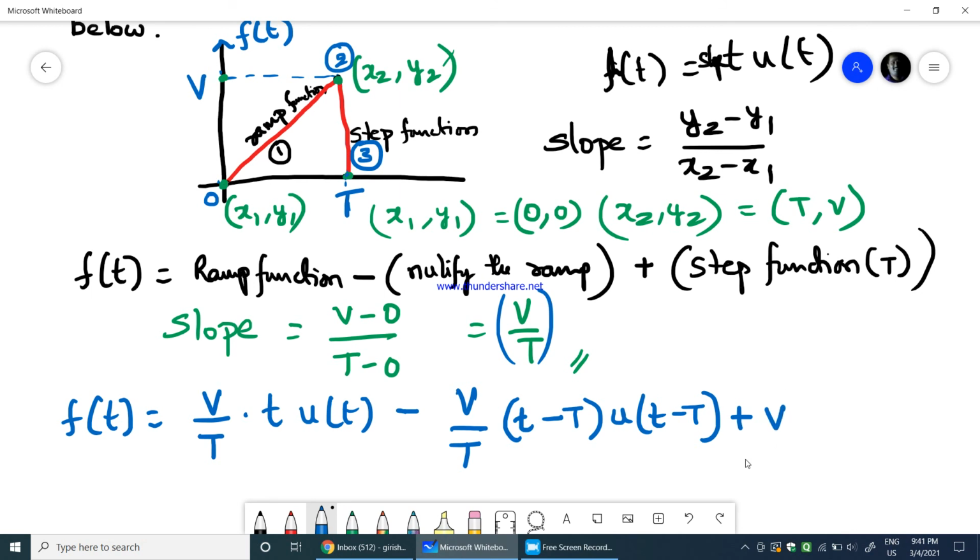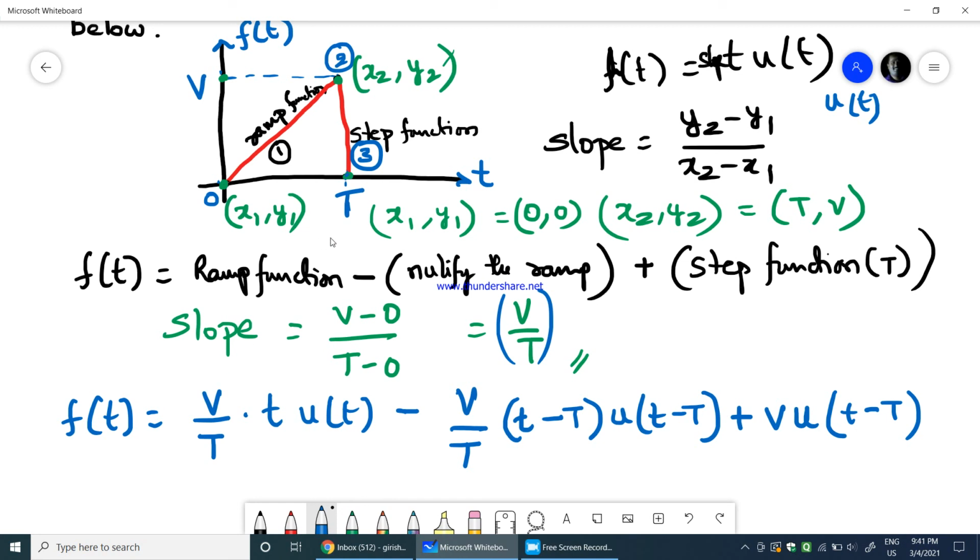Therefore plus v into the step function, which is always u of t, but here the time is with the time delay T. So I'll say v into u of t minus T.